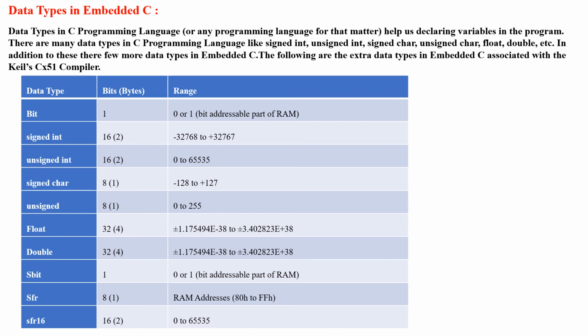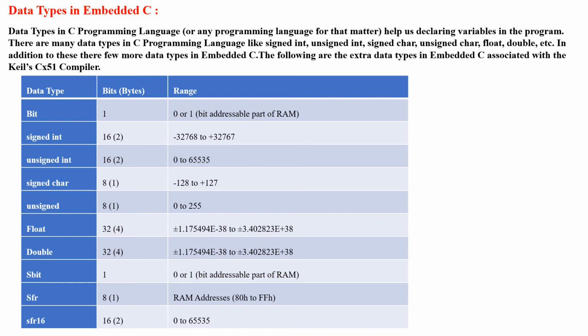Sbit is 1-bit data, either 0 or 1. SFR is for special function register, and SFR16 considers 16-bit data and ranges from 0 to 65535. So these are the data types which are used in C programming.